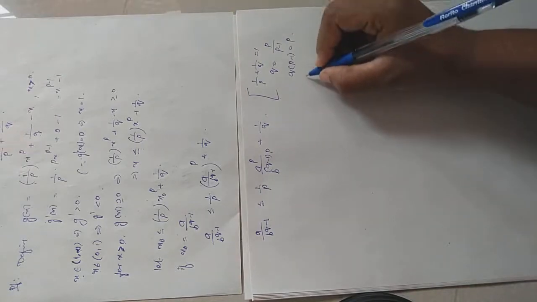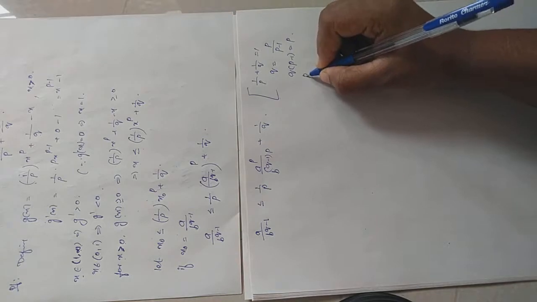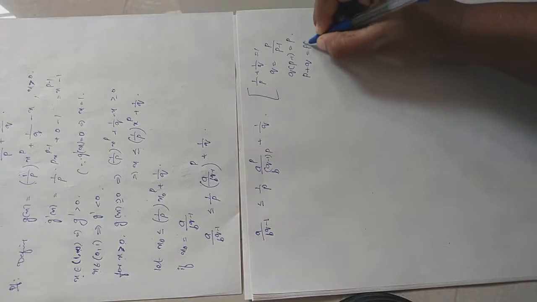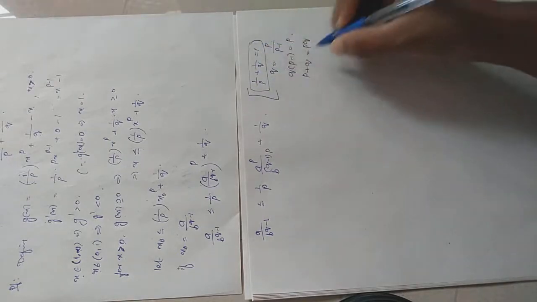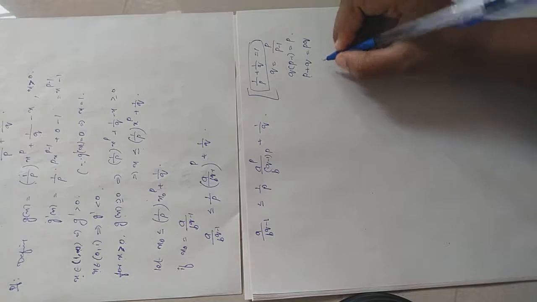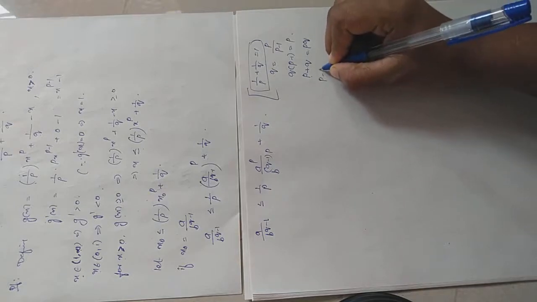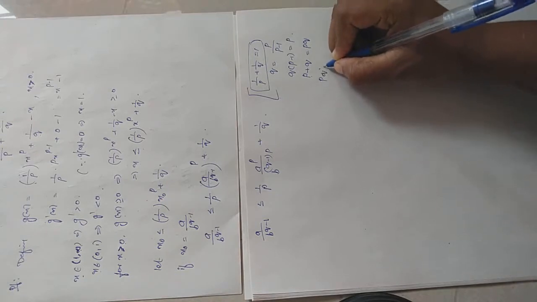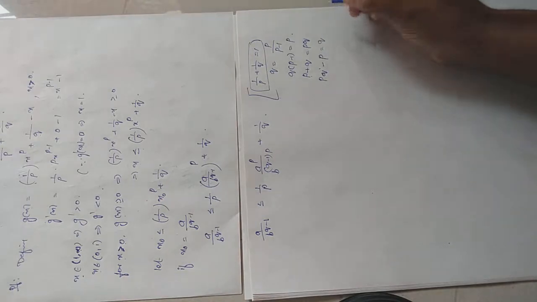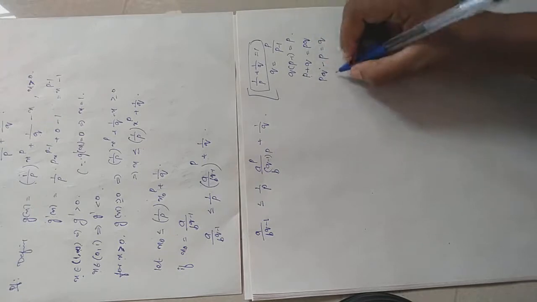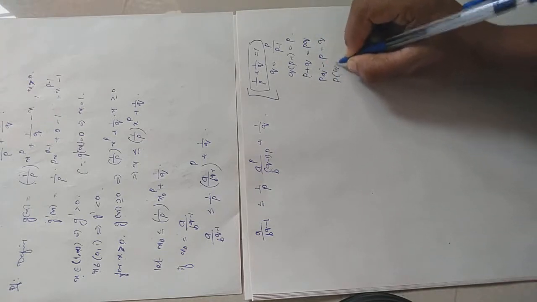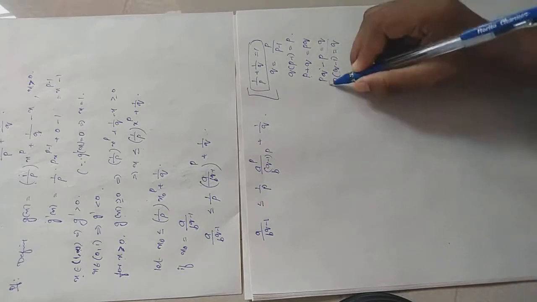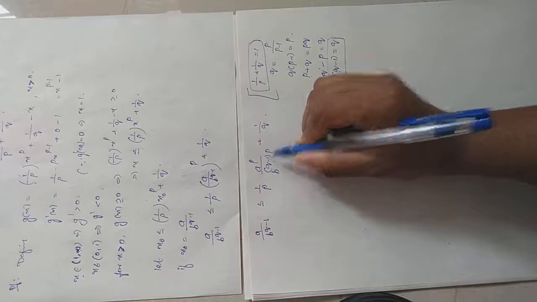Similarly, what I can write: p plus q equal to pq, right? By cross multiplication of this statement, p plus q will be equal to pq. Or I can write pq minus p will be equal to q. Okay, pq minus p will be equal to q. Then p into q minus 1 will be equal to q, right? So p into q minus 1 will be equal to q. So in here p into q minus 1 can be taken as q.